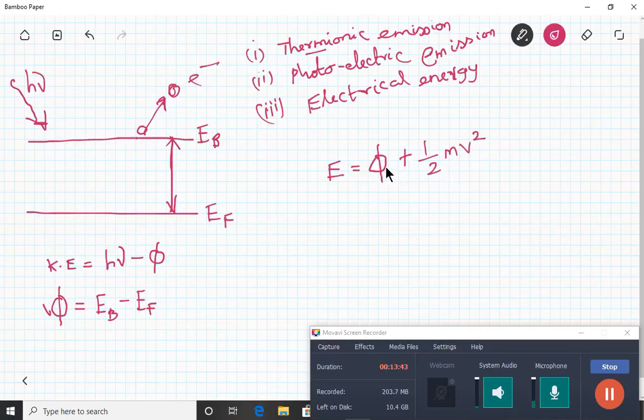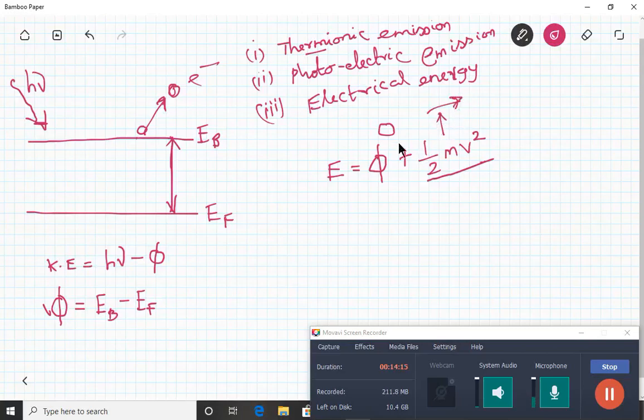That is, phi is the work function, and half mv square is the kinetic energy of the electron. The importance of this kinetic energy is that once the electron has been released, it has to move. So you need to give additional energy, which is kinetic energy, in addition to this work function, so that the electron will start to move. This energy is to release the electron, and this is to make it move.